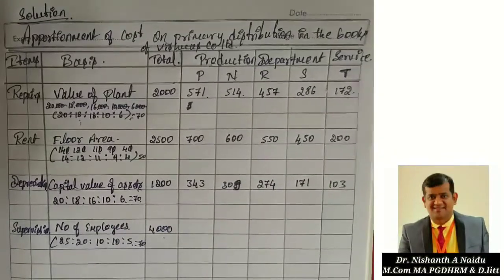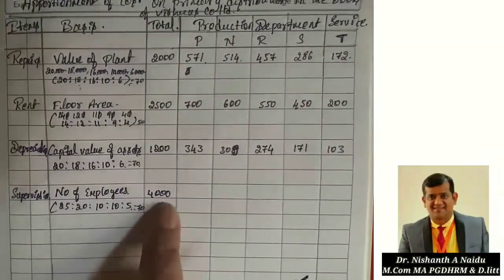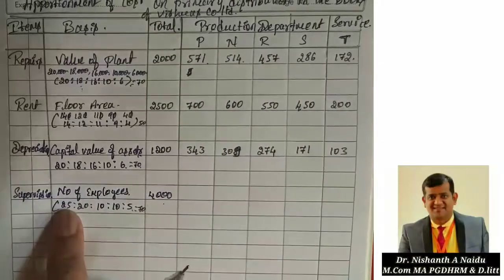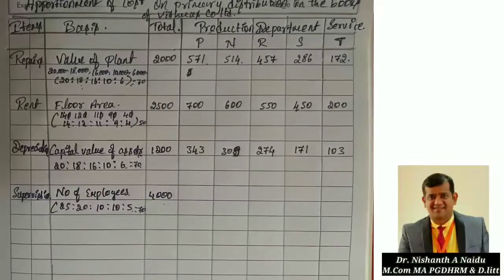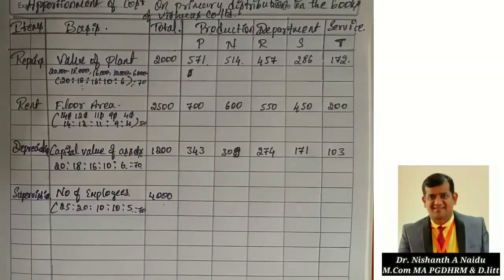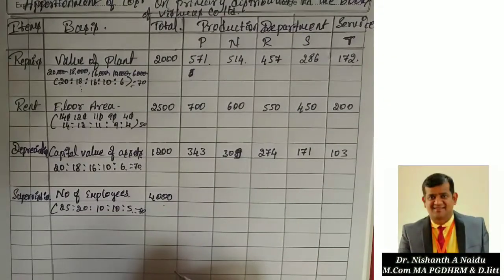Now can you try to apportion? Use the calculator. Without calculator, don't do it. So 4,000 into 25 divided by 70. How much are you getting? 1428.5.